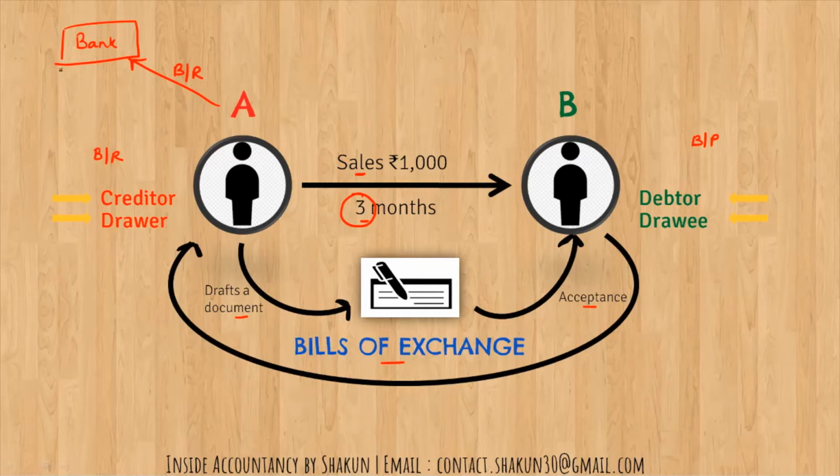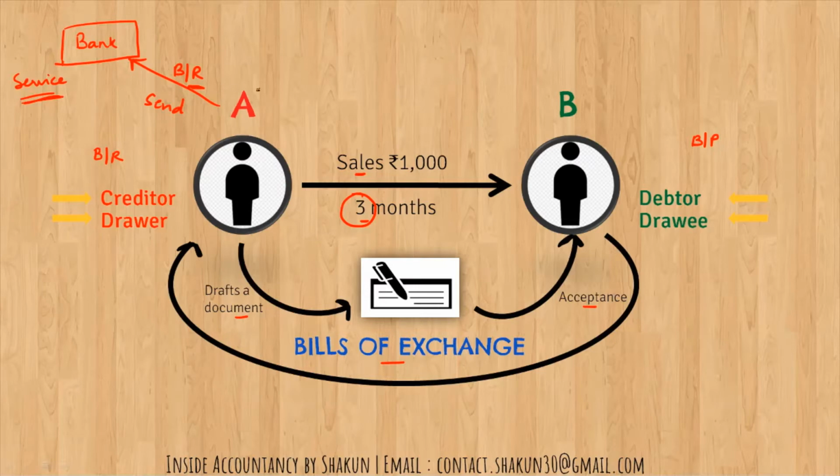Please note that this is not discounting of the bill. This is one of the services that is performed by the bank, that A might have other bills receivables also, maybe from some other people, accepted by some other people. So A can send all. A is not discounting it. A is only sending the bills receivables to the bank, and the bank as a part of its service will be collecting the bills receivable on their date of maturity. So as and when the date of maturity for a particular bill receivable comes, the bank will credit the account of the drawer, right?